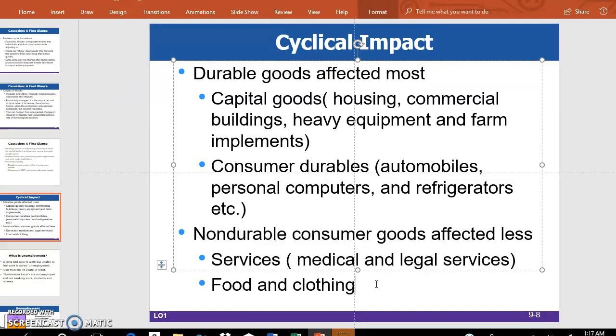Non-durable consumer goods and services, like going to the barber, the tax accountant, the architect, the doctor, or a dentist. Services, we have to go again and again. Legal services, go to the lawyer. These are all non-durable, and demand for these goods is less affected in a recession compared to demand for durable goods.